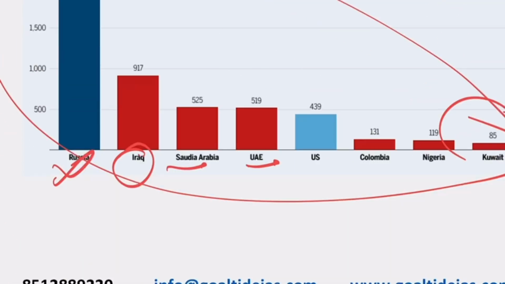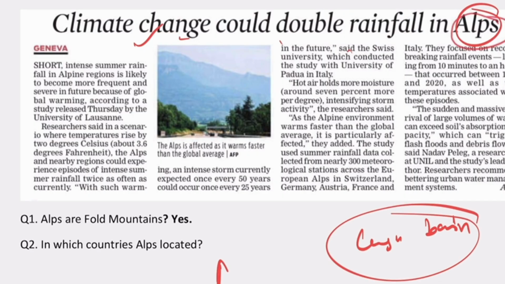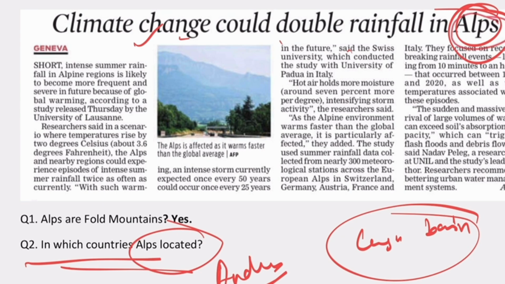Now, the next article says that climate change could double the rainfall in the Alps. Now, you see the Congo Basin they have asked, which country is part of the Congo Basin. This year they asked about the Andes Mountain. Now I am asking about the Alps, with which countries the Alps are located. Now this is very, very important.